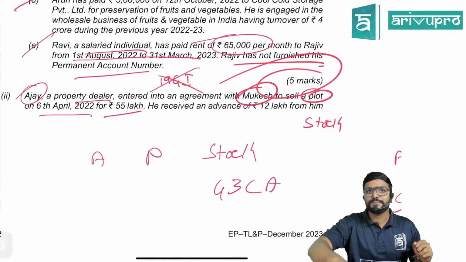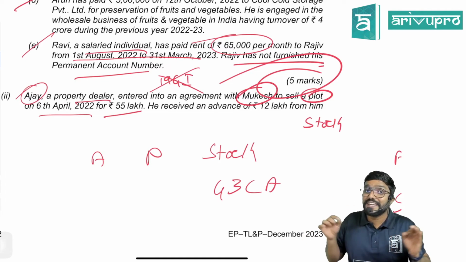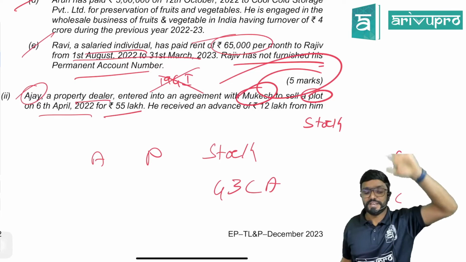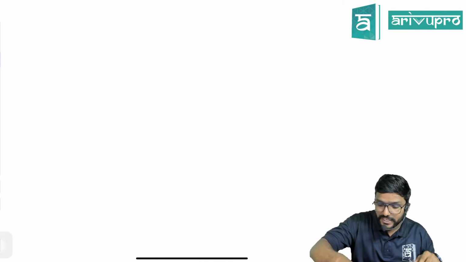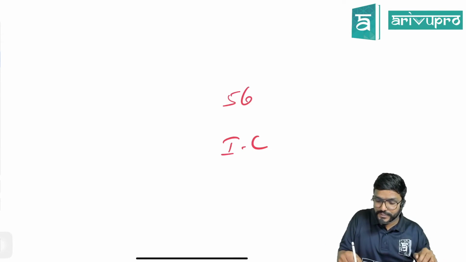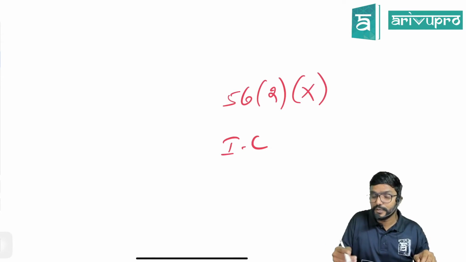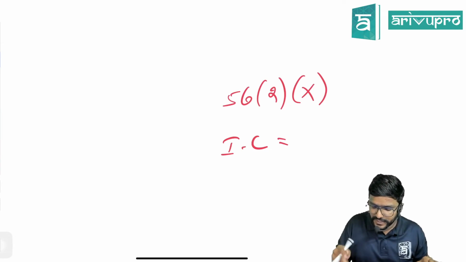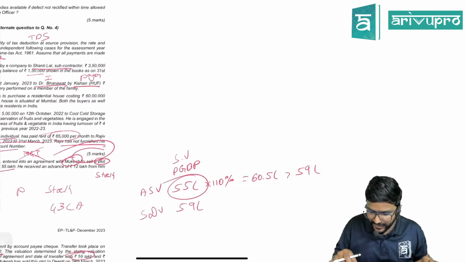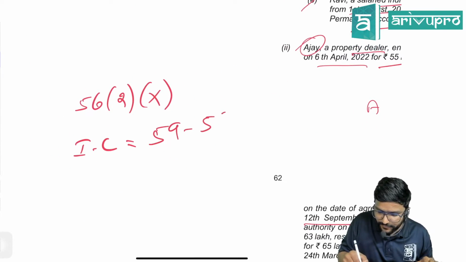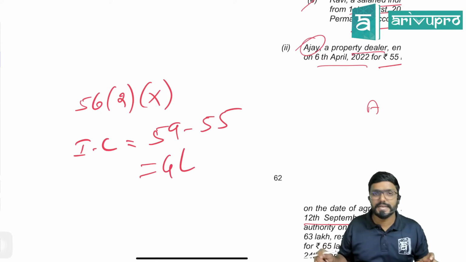Same way, for the buyer Mukesh, if he has purchased the immovable property for inadequate consideration, 56(2)(x) will get attracted. So there also they have told first check inadequate consideration. That is from the buyer's point of view, guys. We are applying 56(2)(x). They are not related to each other, which means 56(2)(x) can be applicable. So first check inadequate consideration. How much is the stamp duty value? 59 lakh. So 59 lakh minus 55, 4 lakh is the inadequate consideration.